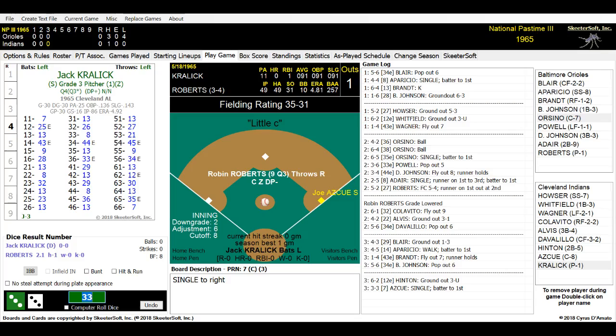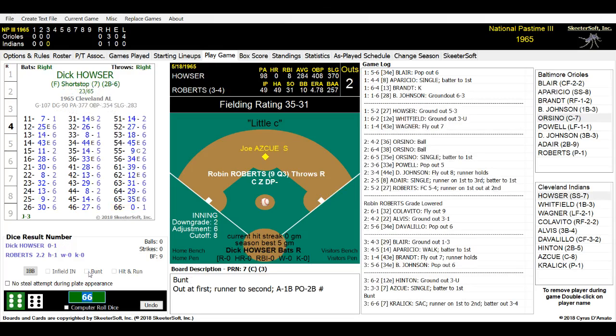Kravlik is up here at the plate, and we're going to see if we can get Askews bunted over towards second base. Let's see. Here we go. Give it a try. 66, and it does work. He bunts it out. Bob Johnson has to come on in. The only place Adair goes is towards first. Askews will get the bag, and it is an out, 3-4 on the sacrifice. Adair's on second, and he has advanced the runner.